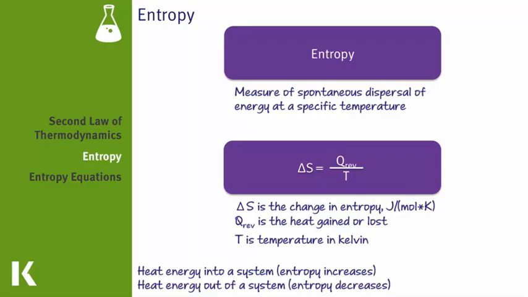Let's think about boiling water for just a moment. Liquid water has a certain amount of entropy because it is able to disperse over an area. However, when we add heat energy to that system, we create steam. And we know that steam will disperse all over the place, and it's very hard to contain. So we know that steam has greater entropy than water, partially because of its ability to disperse, but also because it has a greater amount of heat energy.